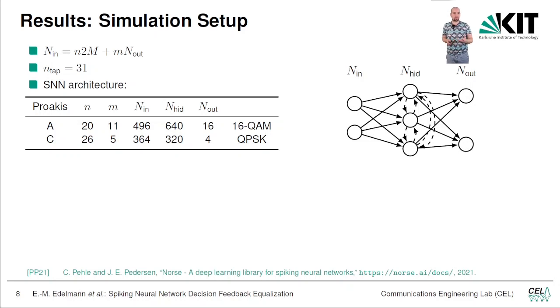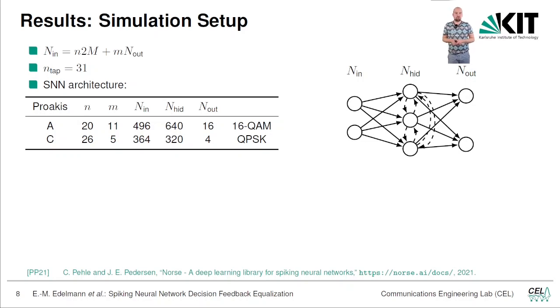In the input, since y_k is a complex value, we split it into a real part and an imaginary part, so that's the 2 in N times 2 times M. Then we have M quantization bits, so ternary encoding uses M signals per value, so we need M input neurons for that, and we do that N times, since the upper branch in the SNN DFE feeds into the SNN the last N received symbols.